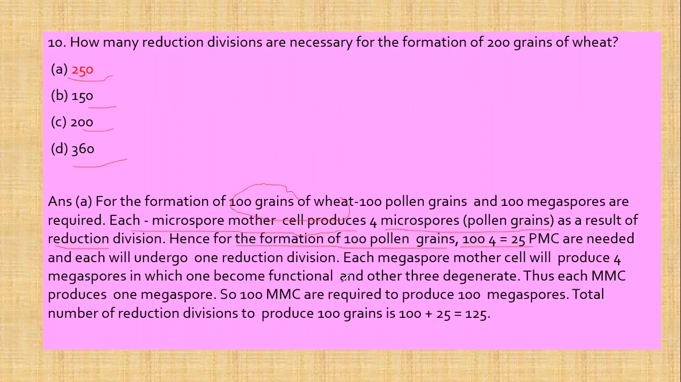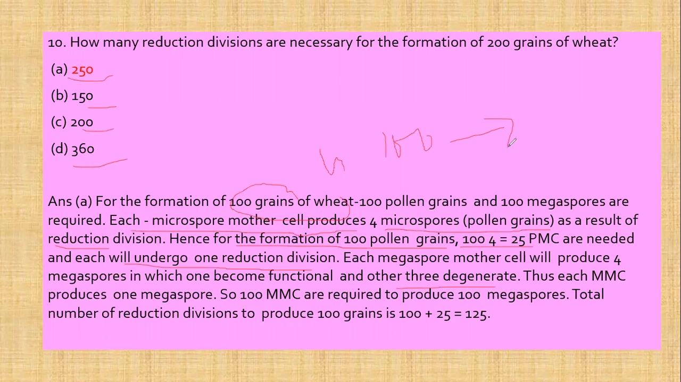25 pollen mother cells are needed, and each will undergo 1 reduction division. Each megaspore mother cell will produce 4 megaspores, in which 1 will be functional and the other 3 degenerate. Thus, each mother cell produces 1 megaspore. So 100 megaspore mother cells are required to produce 100 megaspores.